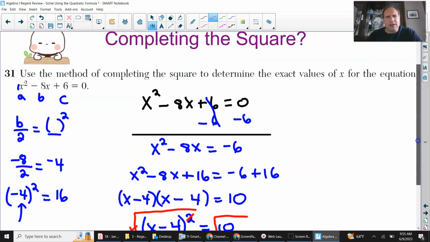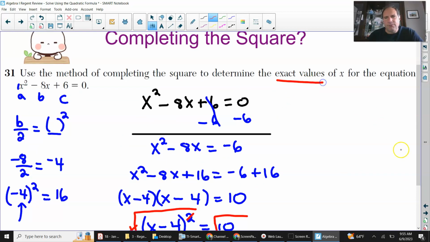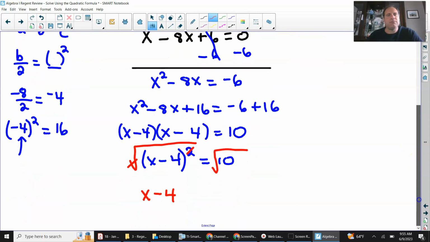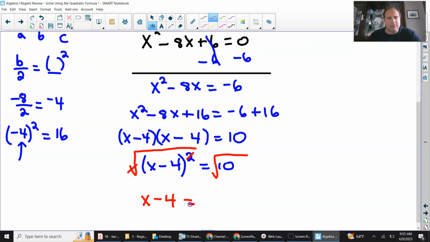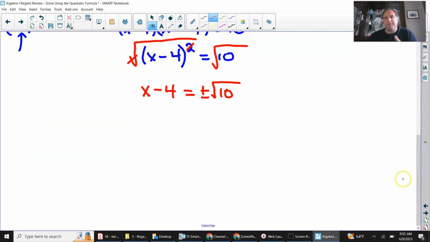And just to check the directions, it says the exact values. So I'm going to keep that square root of 10. You're not going to take the decimal answer for the square root of 10 because 10 is not a perfect square. It'll give you a non-terminating, non-repeating decimal. And when you take the square root of both sides of an equation, it is now the positive root and the negative root. So that's why you're putting that plus minus there. It's both roots, the positive root and the negative root.